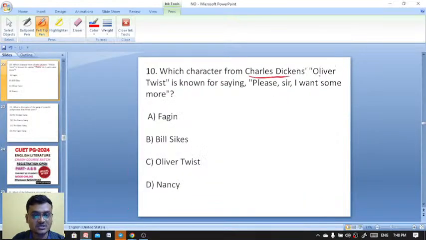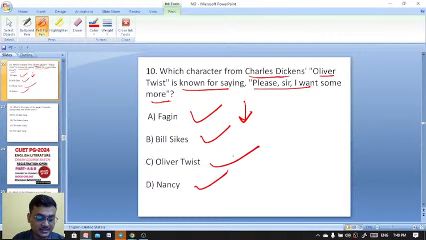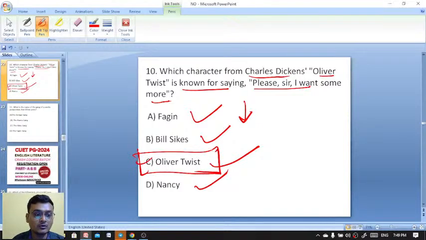Which character from Charles Dickens' Oliver Twist is known for saying, "Please, sir, I want some more"? Fagin, Bill Sikes, Oliver Twist, Nancy. And Oliver Twist, here the title has been taken from Oliver. What is the subtitle of Oliver Twist? The Parish Boy's Progress. And this title has been taken from John Bunyan's Pilgrim's Progress, isn't it? Here the titular character Oliver is saying, "Please, sir, I want some more."